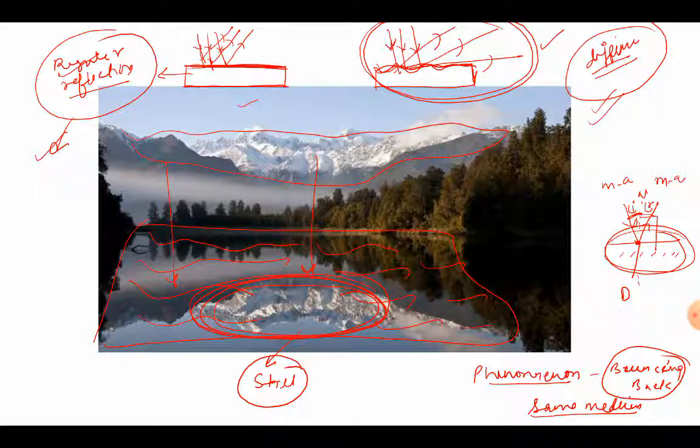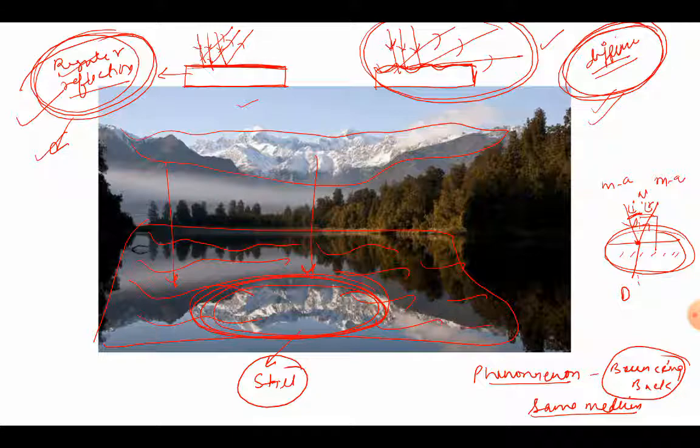They show diffuse reflection. And in our room, if there is a mirror, a mirror is a highly polished surface, and that polished surface will show which type of reflection? It will show regular reflection. Image is formed because of regular reflection, and the things that we see easily are because of diffuse reflection, right?